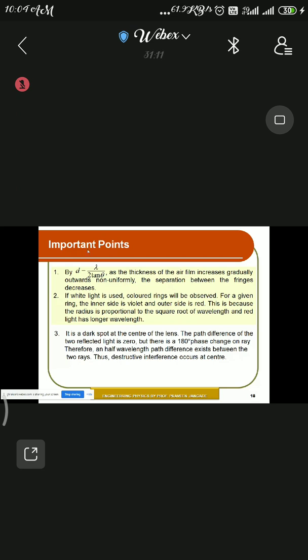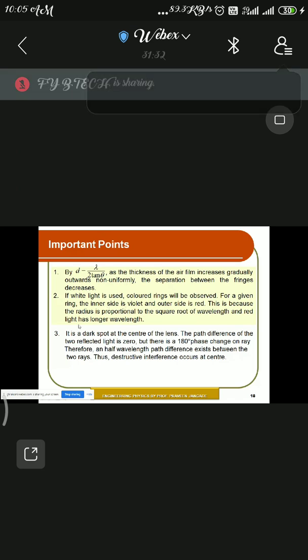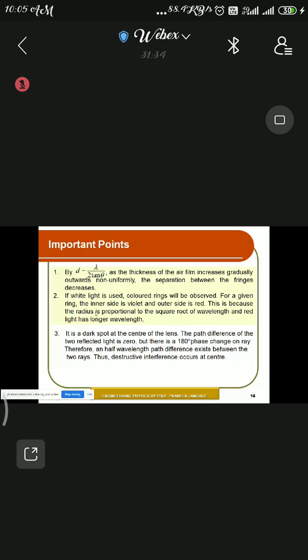The second important point: if white light is used, colored rings will be observed. For a given ring, the inner side is violet and the outer side is red. This is because the radius is proportional to the square root of the wavelength, and red light has a longer wavelength. These are some tricky questions that can be asked.